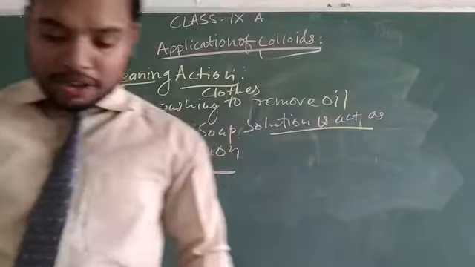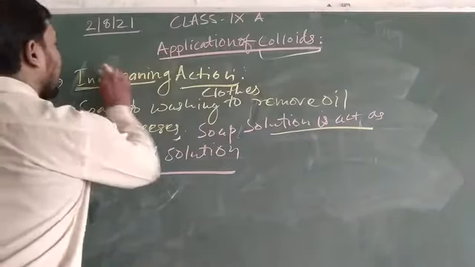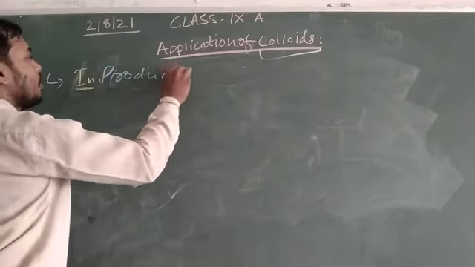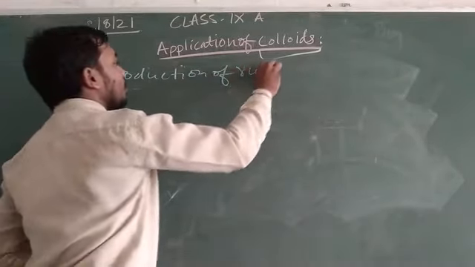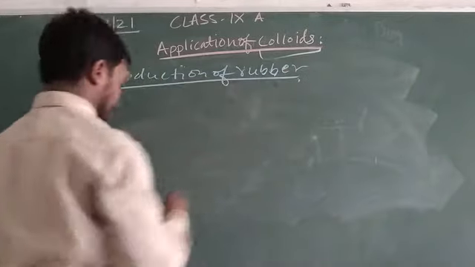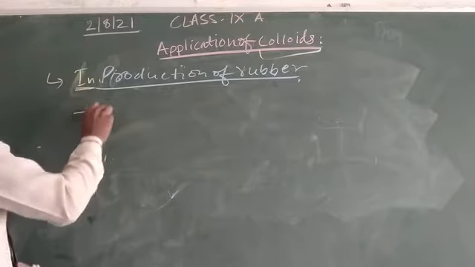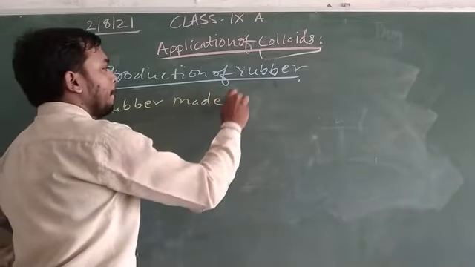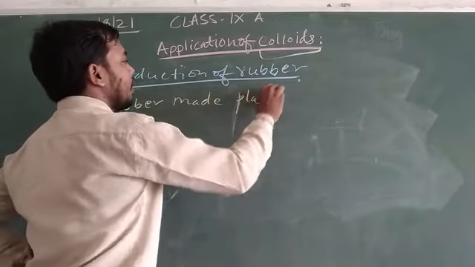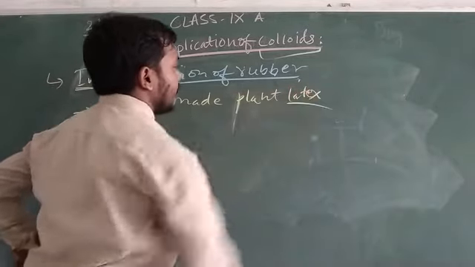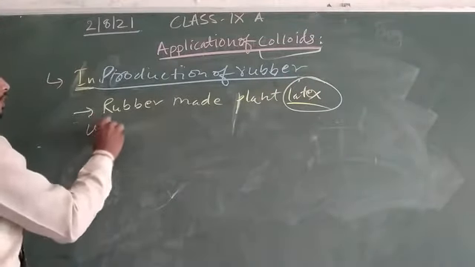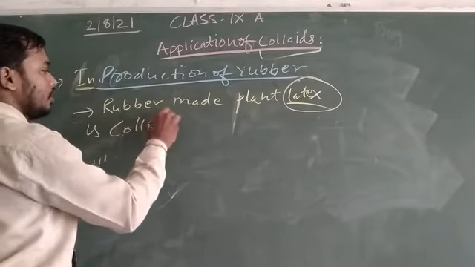Now, production of rubber. Rubber is made from plant latex, and latex is a colloidal solution.